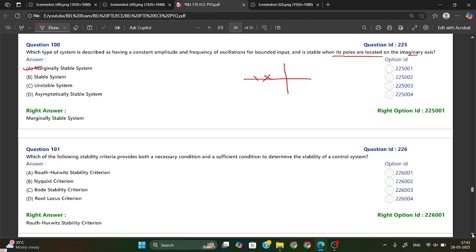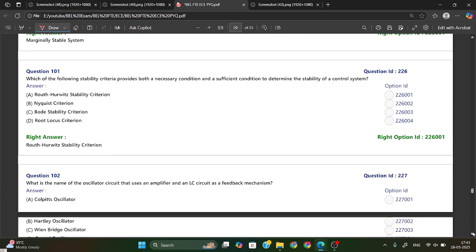And whenever all poles are in the left half plane, or you can say the negative side, then it is called a stable system. And if any pole is in the right half side, the positive side, then the system will be unstable. So from here, marginally stable is the answer.